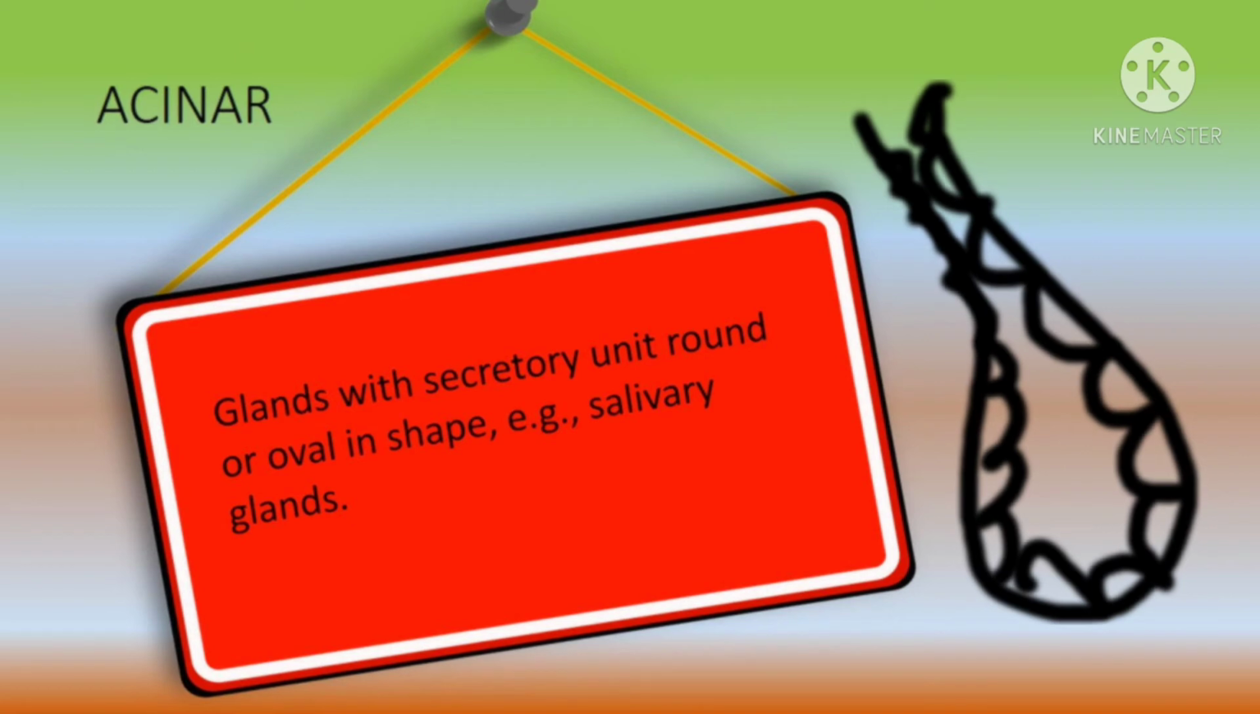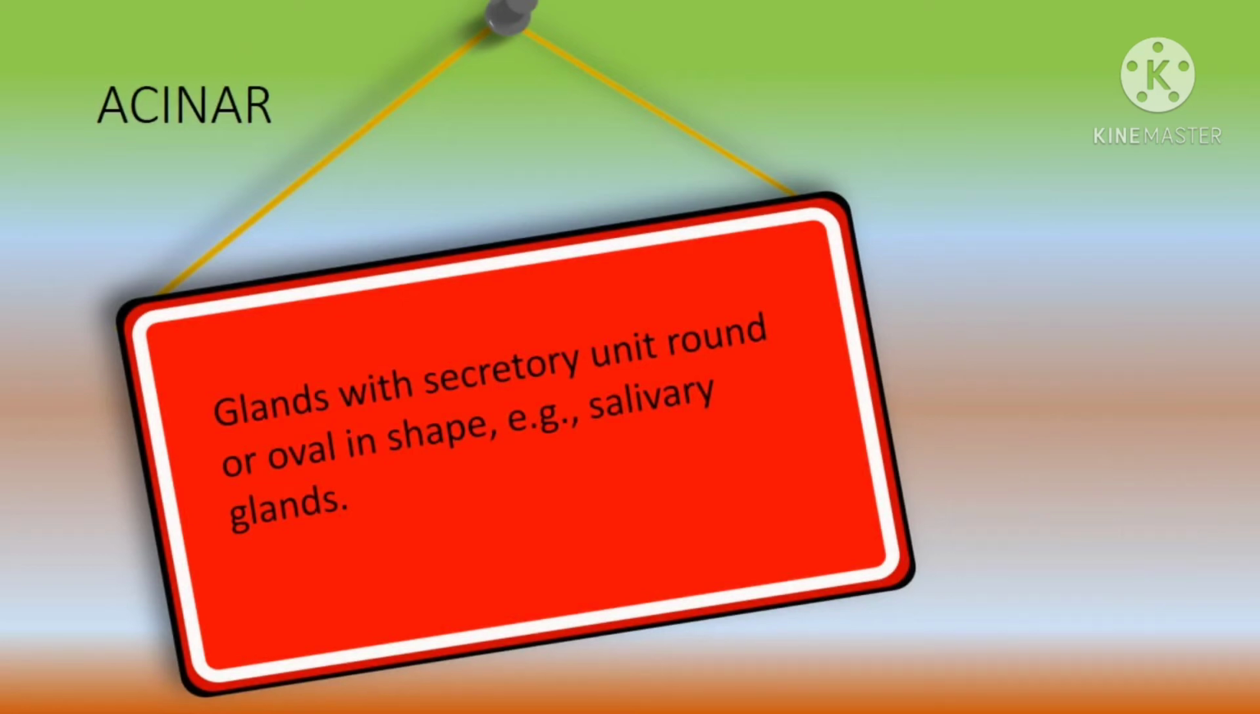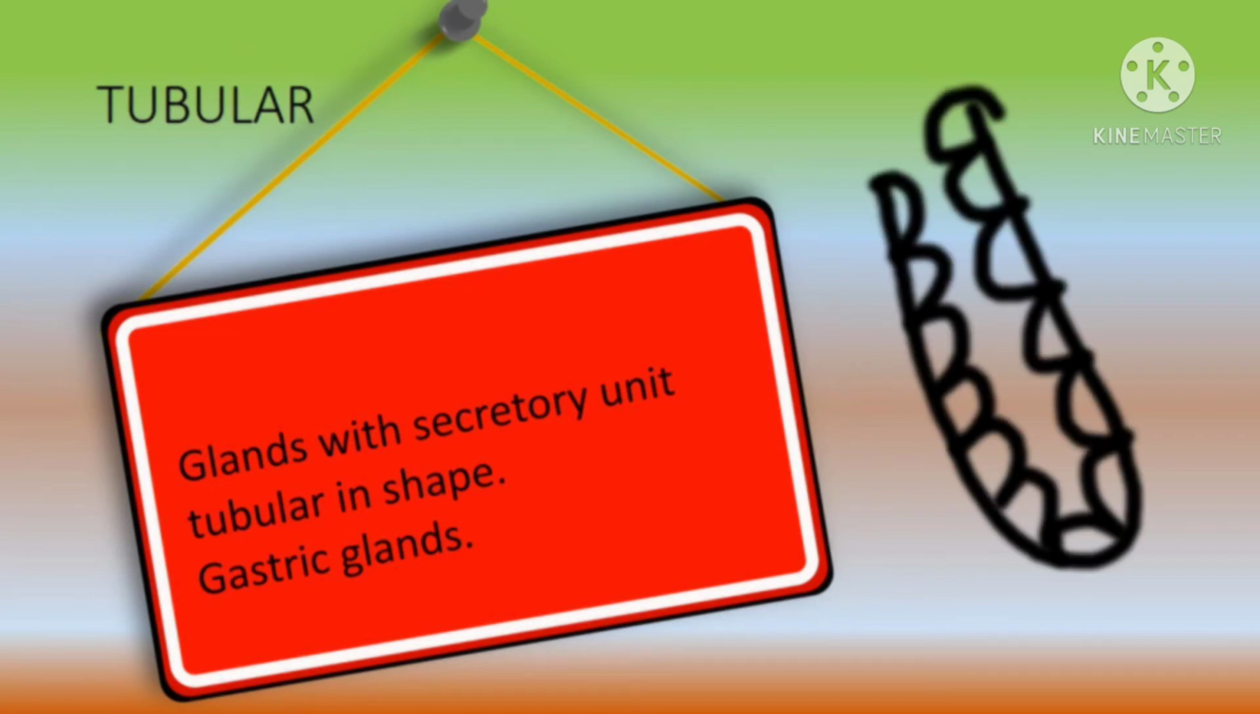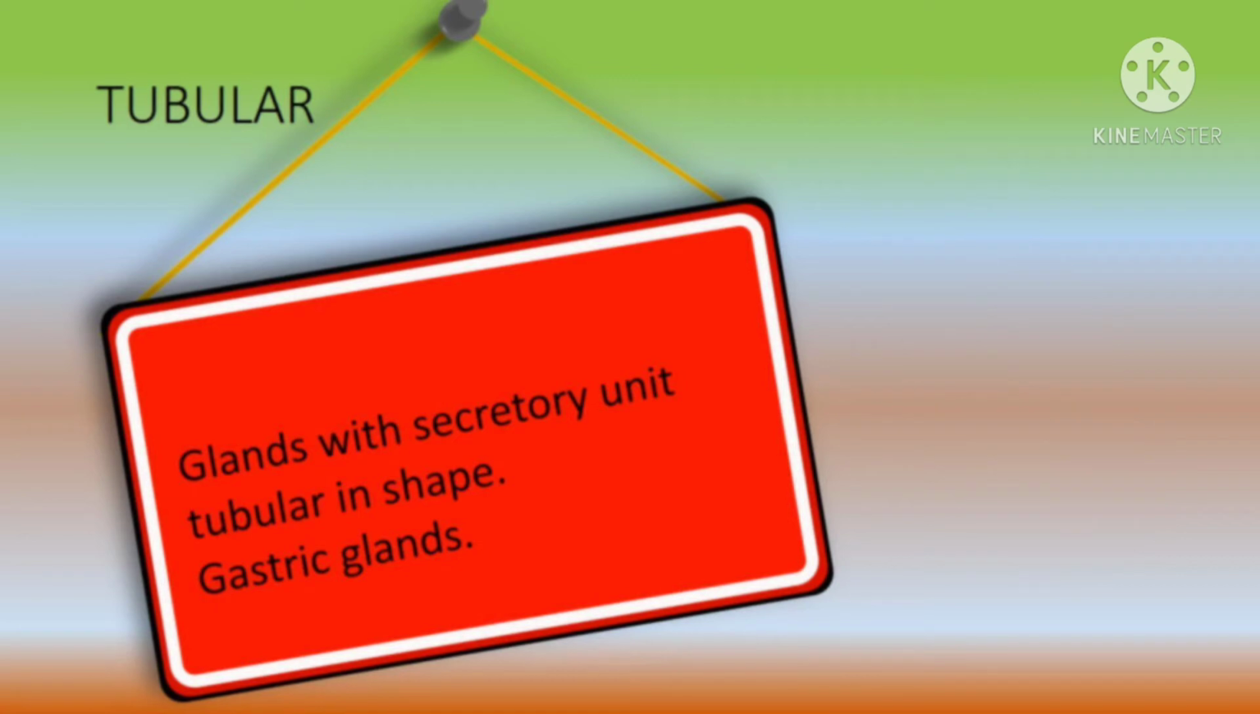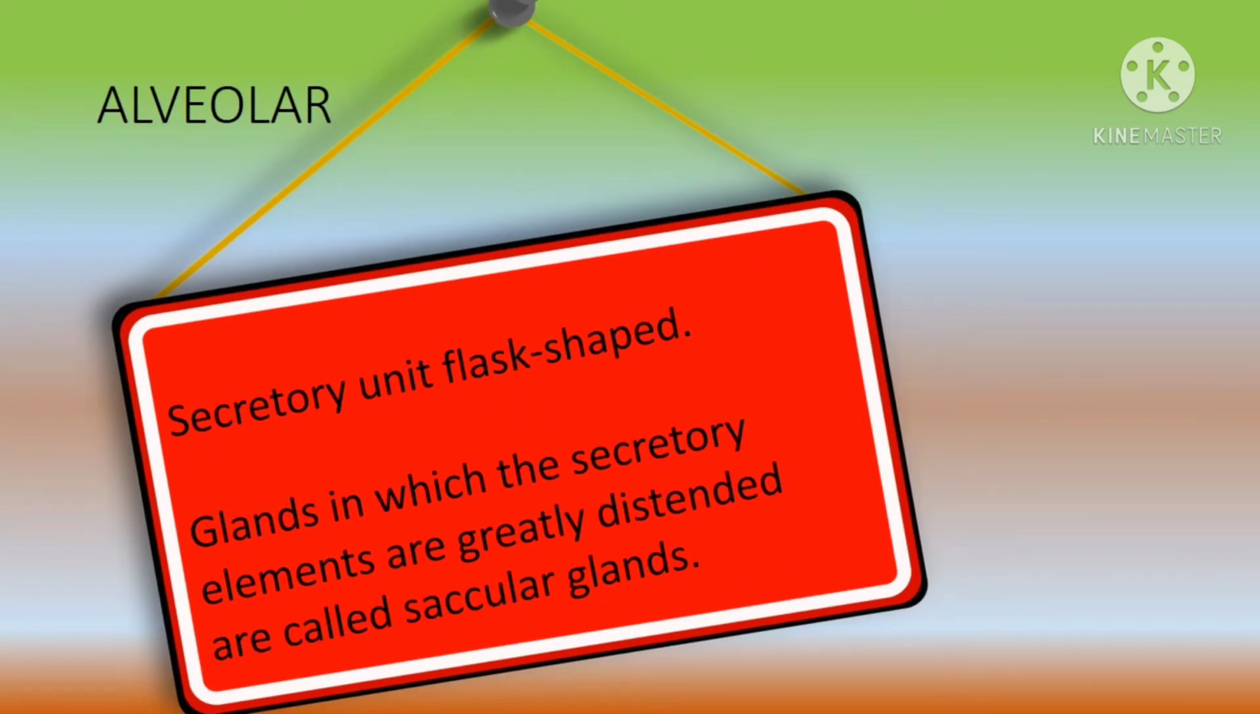Acinar glands are the glands which have a secretory unit round or oval in shape, and here the example includes salivary glands. Tubular glands have secretory units in the form of cylinders or tubules. The example of a tubular gland is gastric glands. The tubes may be straight, coiled, or branched.